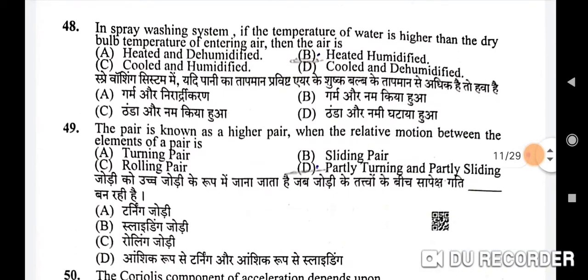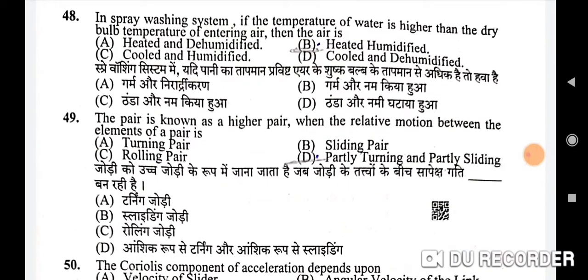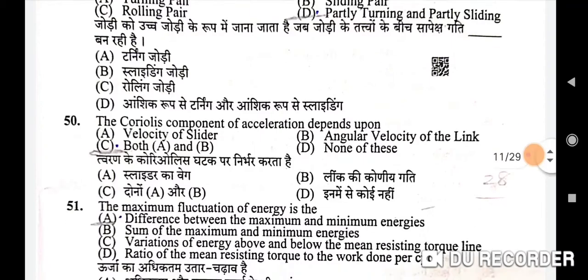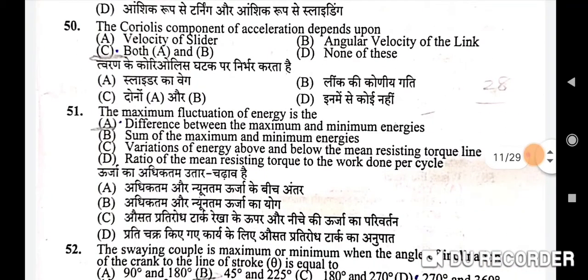Next question is in spray washing system, if the temperature of water is higher than the dry bulb temperature of entering air, then the air is, correct option is B, heated humidified. Next 49th question is the pair is known as a higher pair when the relative motion between the elements of a pair is, correct option is D, partly turning and partly sliding. Next question is the Coriolis component of acceleration depends upon, correct option is both A and B, that is both velocity of slider and angular velocity of the link.